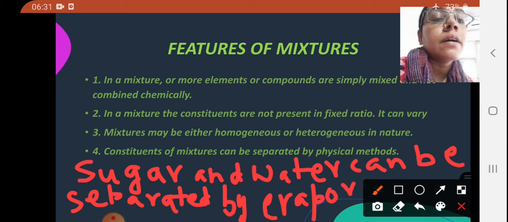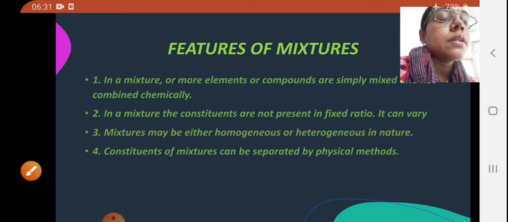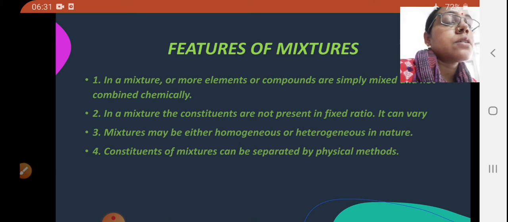Okay, evaporation. And heterogeneous mixture can also be separated into its constituents by physical methods.